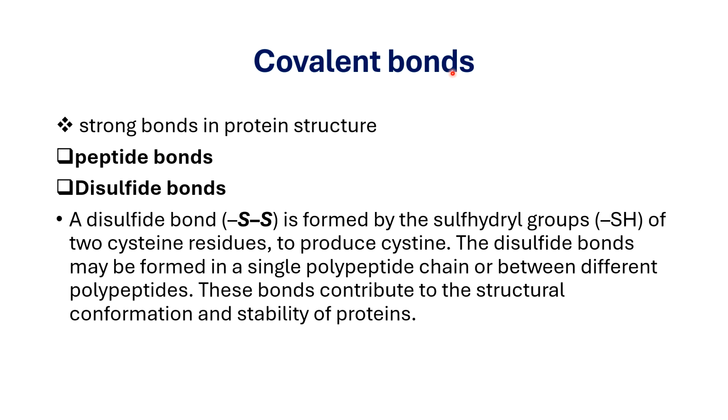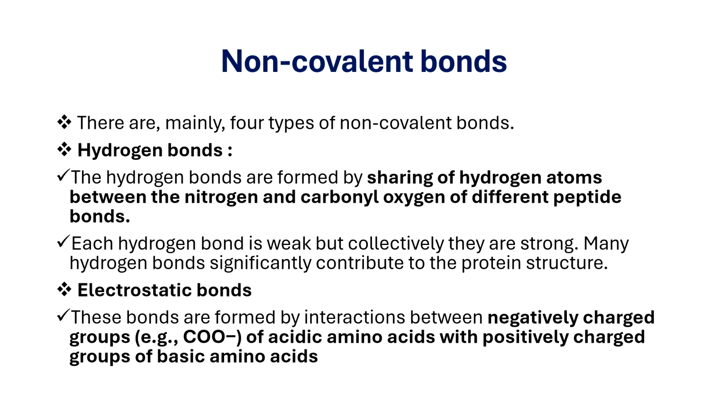So these are the types of covalent bond we already discussed: peptide bond and disulfide bond. And non-covalent bonds can be hydrogen bond and electrostatic bond. Hydrogen bond is formed between nitrogen and the carbonyl oxygen. Electrostatic bond is between the positively and negatively charged amino acids.